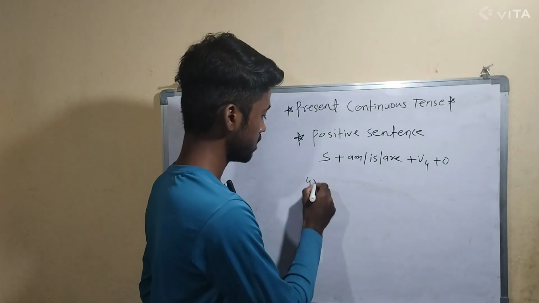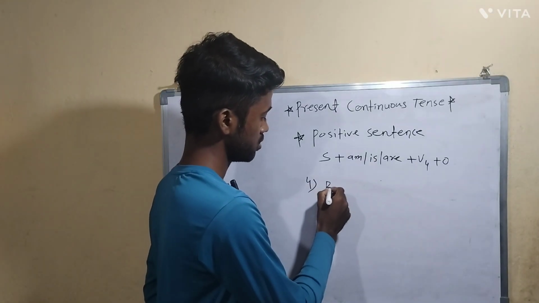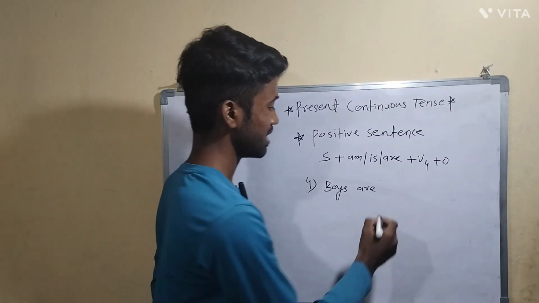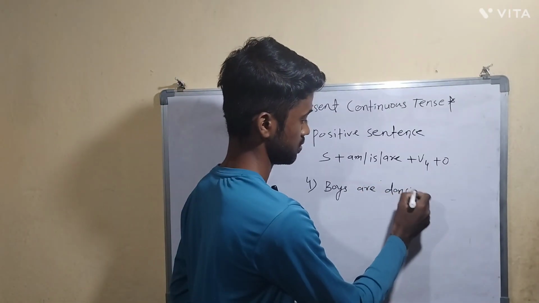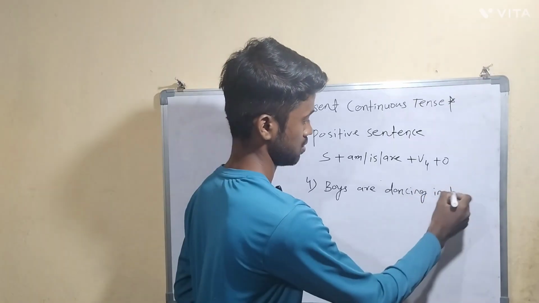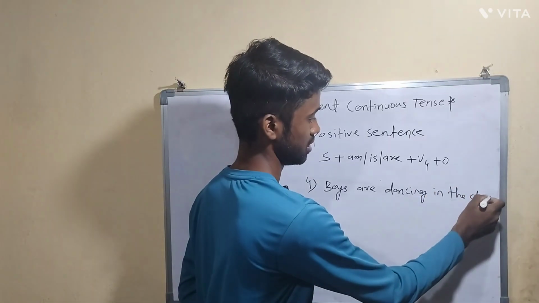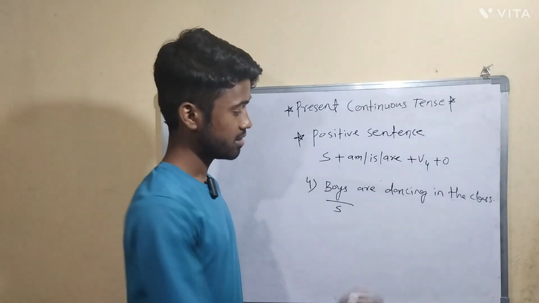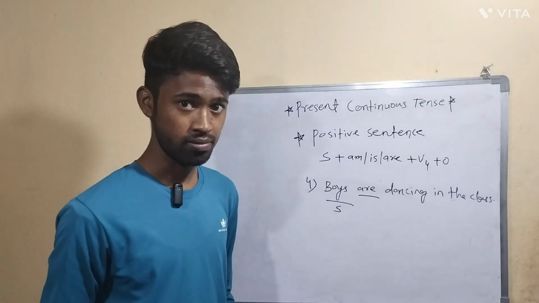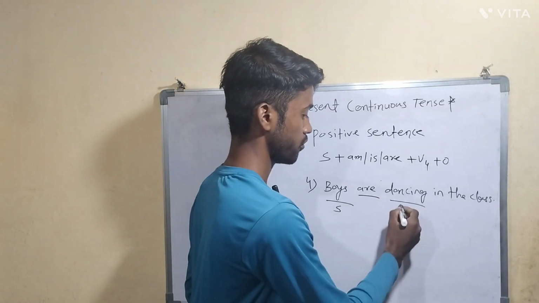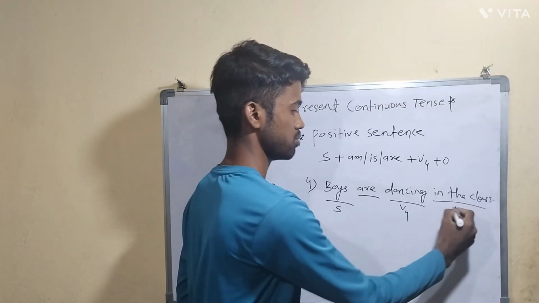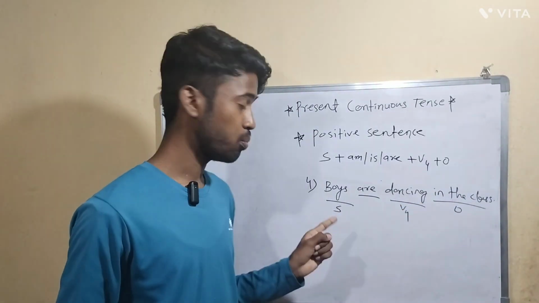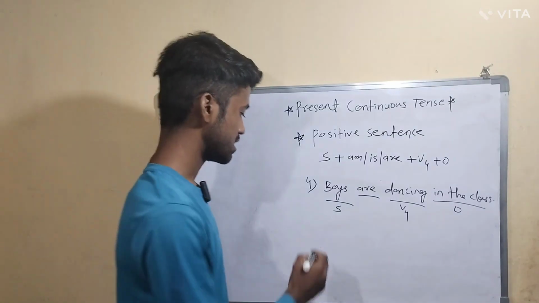So the fourth example is: Boys are dancing in the class. Now see, this is a plural subject, right? That's the reason I have taken are as the helping verb. Okay. Dancing is the fourth form of verb and this part is the object. So the example is: Boys are dancing in the class.